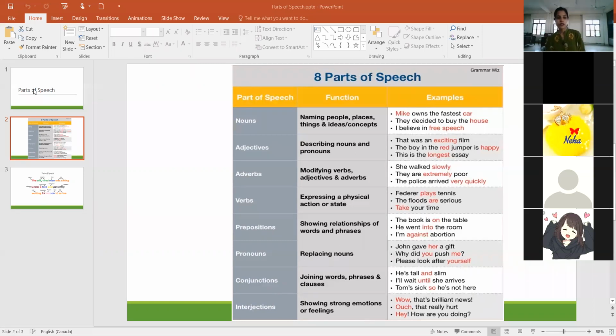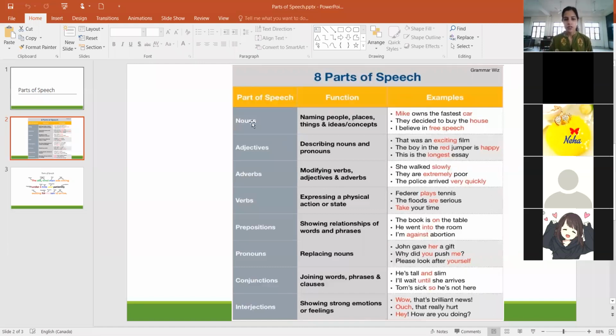So students, I just want to briefly introduce the parts of speech to you, right? And then we'll begin to discuss prepositions in greater detail. So first of all, talking about the parts of speech, there are 8 parts of speech, as you might remember from your school days. So what are these various parts?